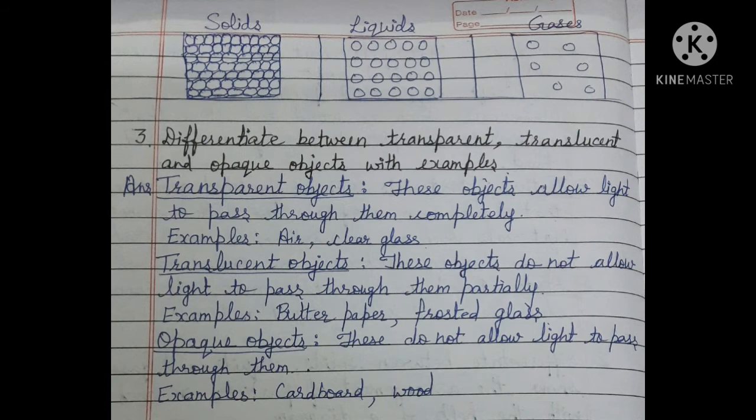Second is translucent object. Translucent objects allow light to pass through them only partially. Means light totally can't pass through them. Example: butter paper and frosted glass. Through the translucent object we can see faint or blurred. Opaque object. These objects don't allow light to pass through them. Example: cardboard and wood, wall, tile, etc. These don't allow light to pass through them.